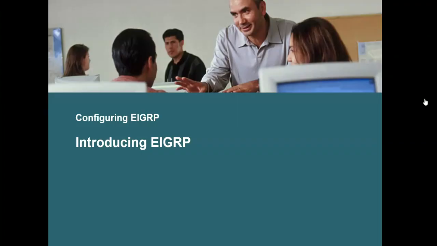Wonderful topic, an excellent routing protocol by Cisco, which is EIGRP, Enhanced Interior Gateway Routing Protocol. Now, this is a wonderful IGP protocol.